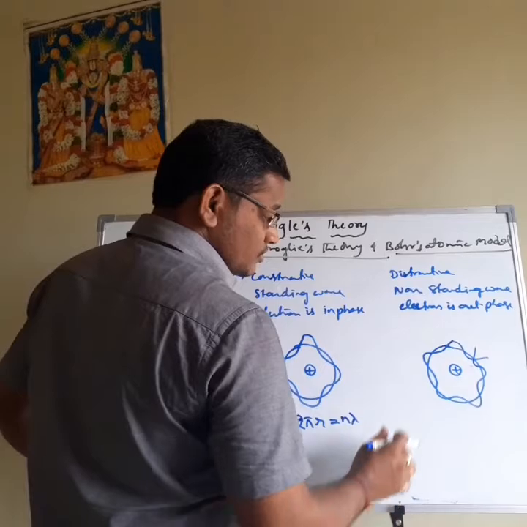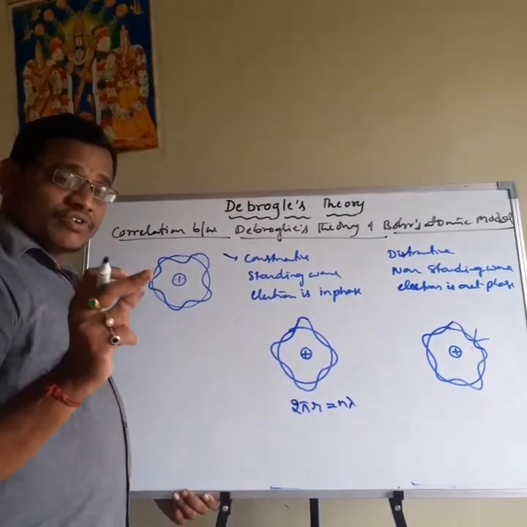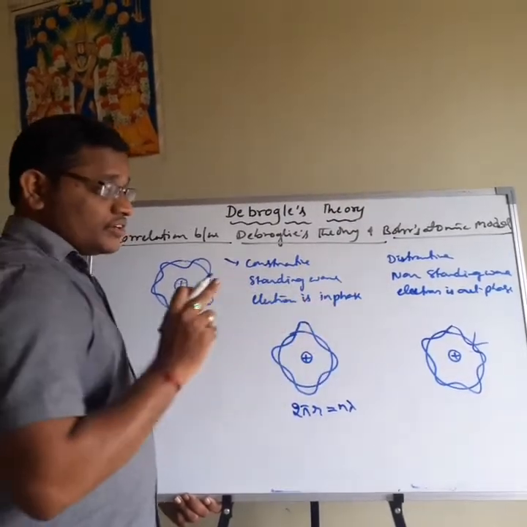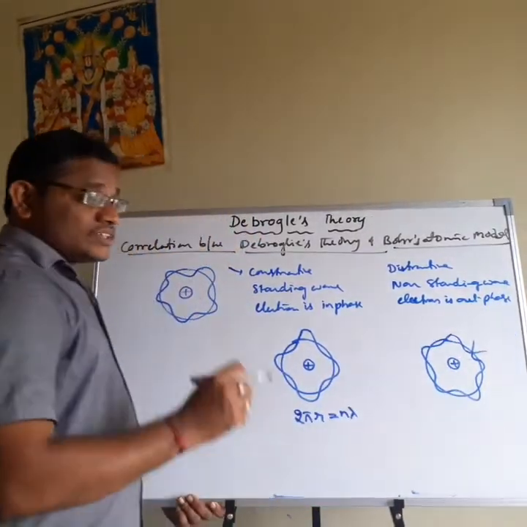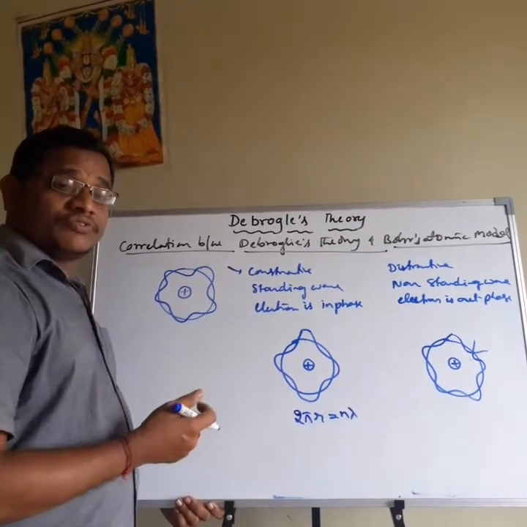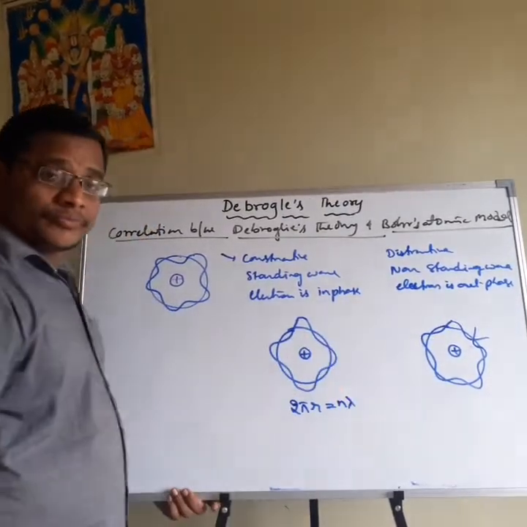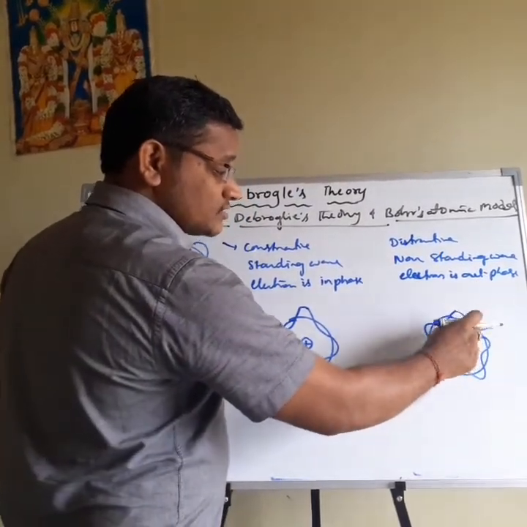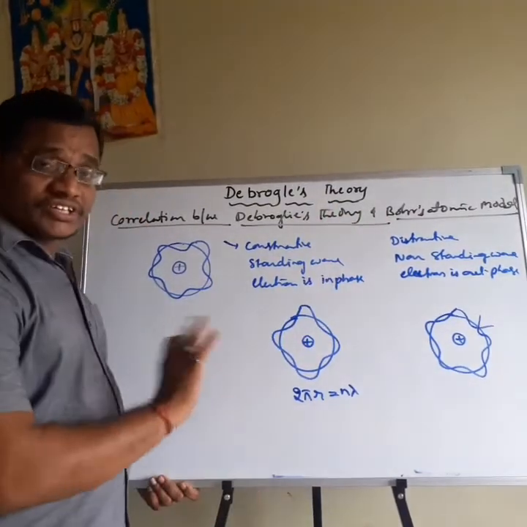So generally it does not occur. It may be due to the loss of energy in the form of radiation. Then only it is possible. So the destructive wave is possible when the electron revolving in this orbit sometimes loses a certain amount of energy in the form of radiation. Then only destructive wave is possible. Otherwise it is not possible.